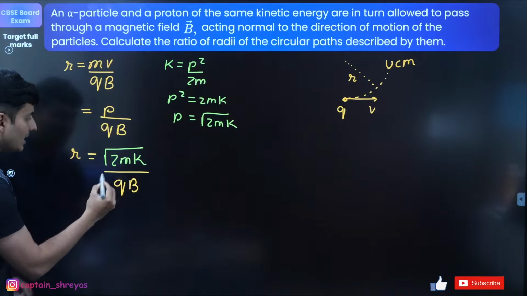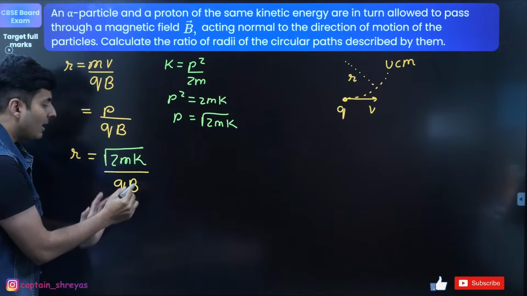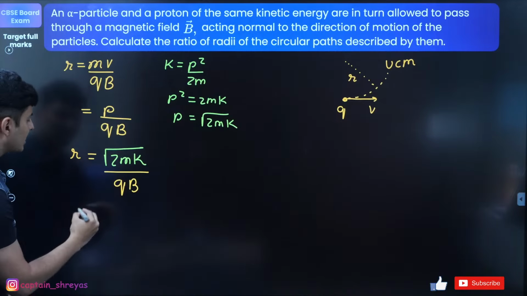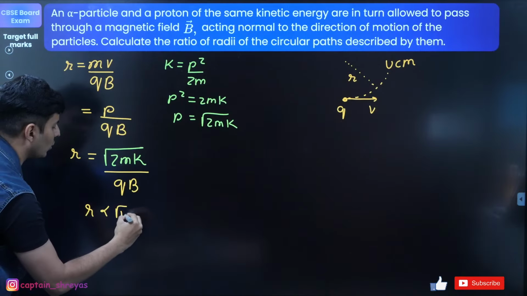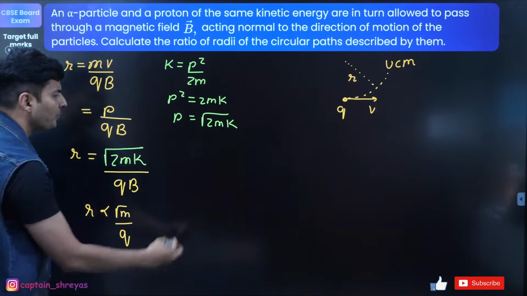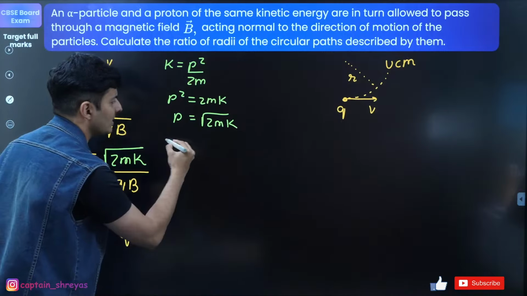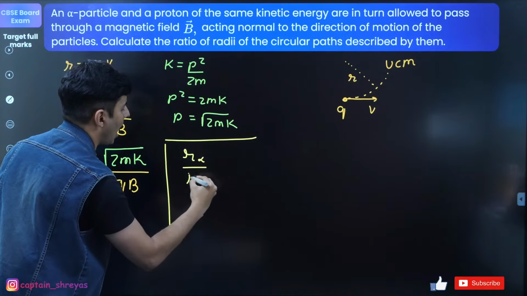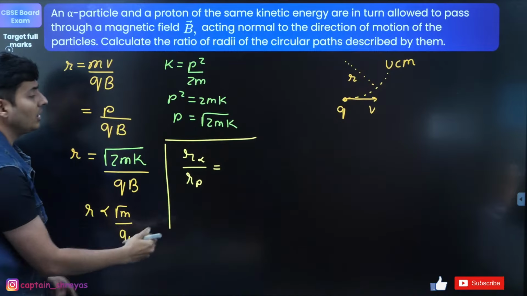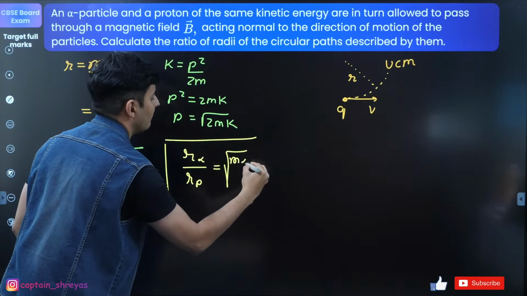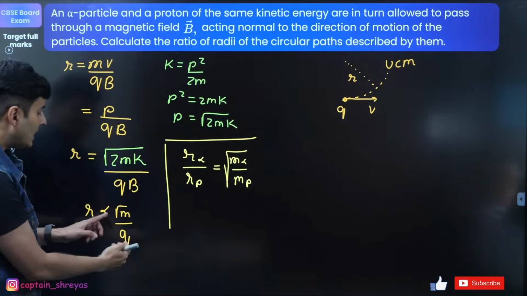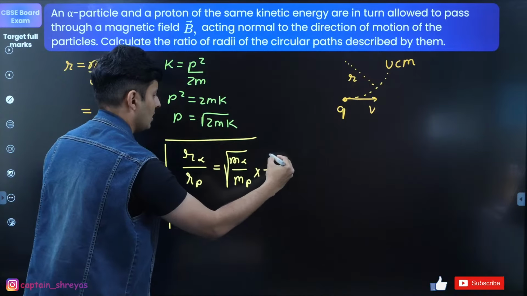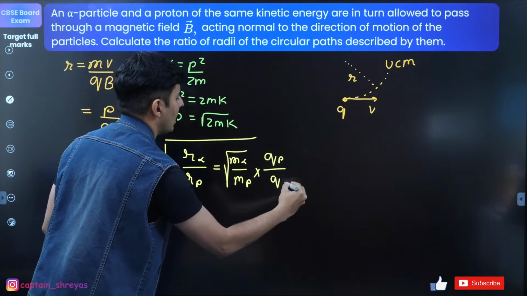Now, once I see that radius is this formula where everything is known, kinetic energy is same, B is same, 2 is constant, mass and charge are different, r is proportional to root m and inversely proportional to q. Therefore, my final closing statement will be something like this. r of alpha upon r of proton is proportional to root of mass of alpha upon mass of proton, and inversely proportional to the charge, so basically charge of proton and here charge of alpha.